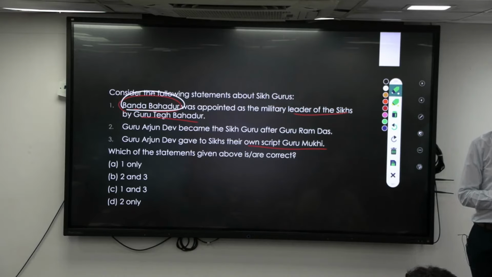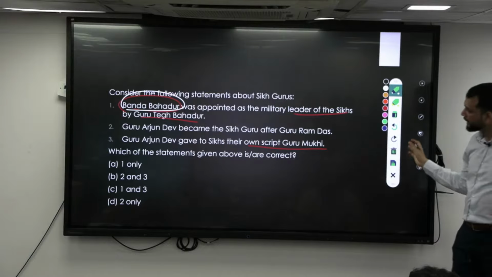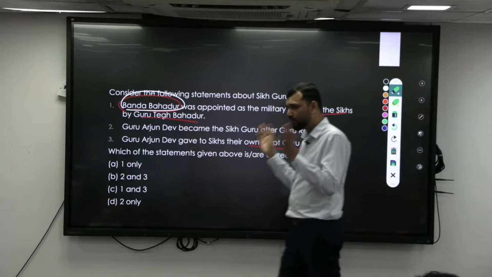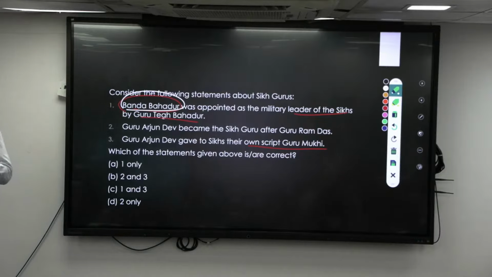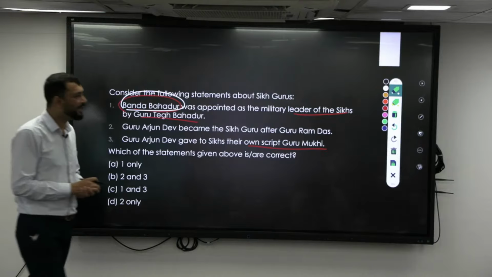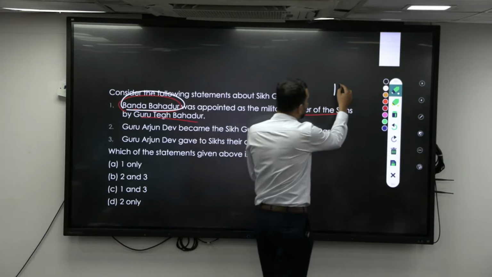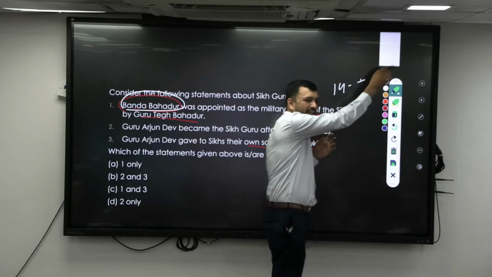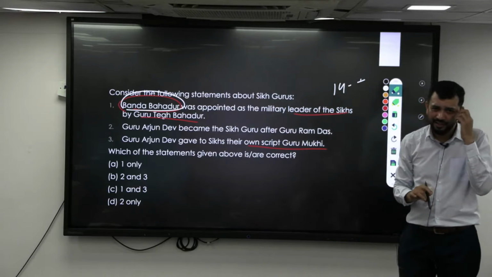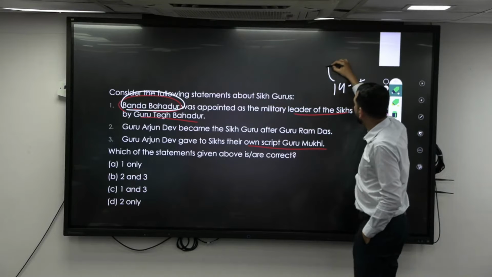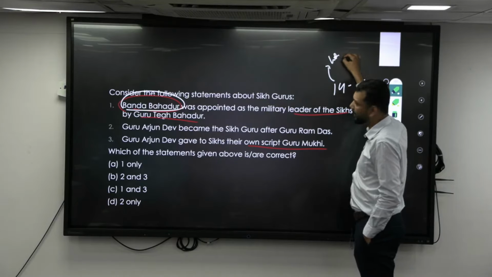How many Sikh Gurus are there? See, whenever we are studying this, we are trying to understand the topic also, so that when you study, you should know what it requires. Who is the first? Who is the founder of Sikhism? Guru Nanak, right? So he was there from around the 15th century, that is 14 something to 1500 something. So in the 15th to 16th century initially he was there. During the Lodi dynasty he was there, right?